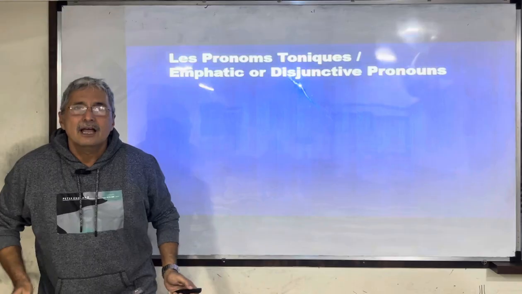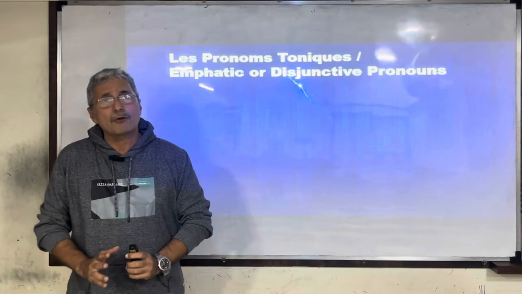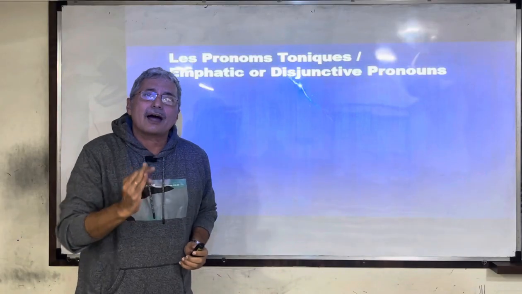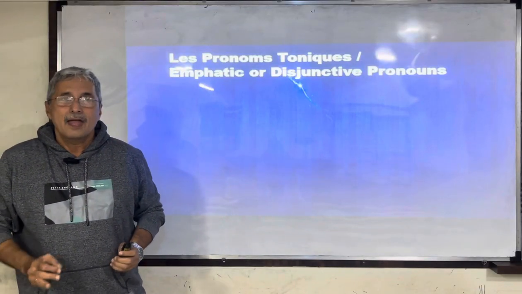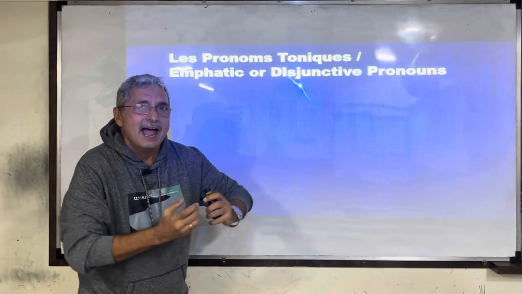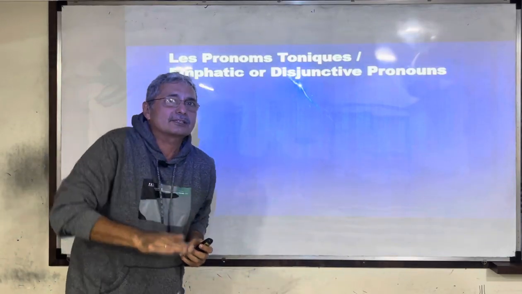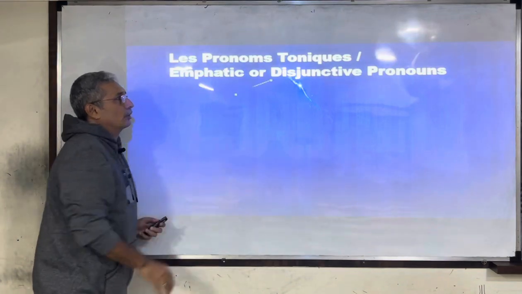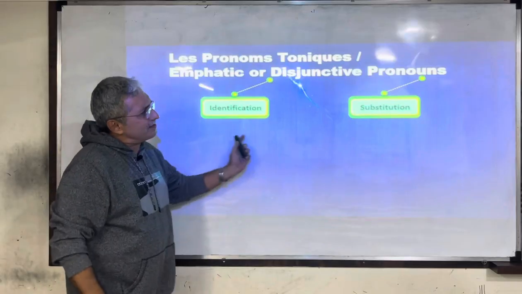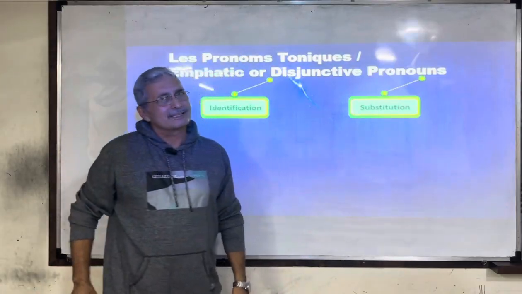Are you ready, guys? In this module, we are going to discuss how I know whether the noun underlined has to be replaced by a disjunctive pronoun, a pronotonic. Yes, identification. And in the next module, we shall do substitution.